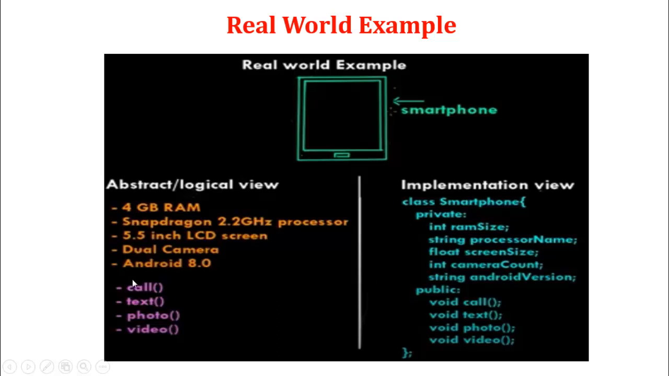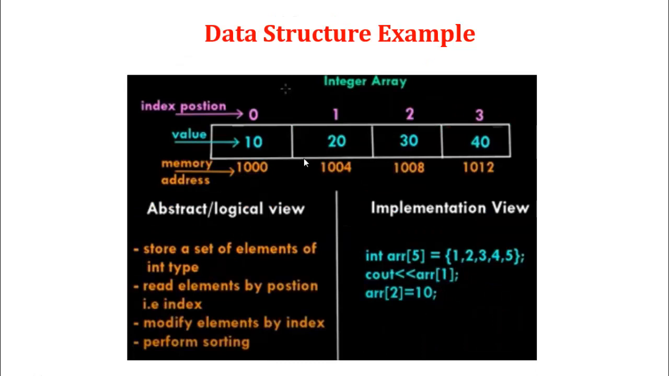Next, these are the operations that can be displayed to the users. We can call a person, we can text, that is called messages, we can view photography, and we can play videos inside the smartphones. This is called an abstract data type. These are real world examples. The same example can be defined in the data structure.